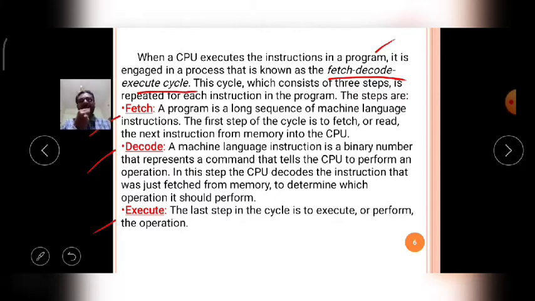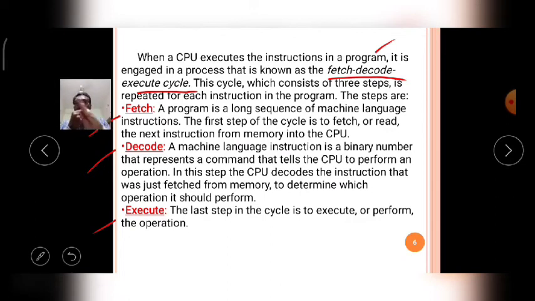Generally, a program is converted into machine level language. So the machine level language program contains a long sequence of instructions. The fetch mechanism will receive the first instruction, then the second instruction, then the third instruction, and so on up to the nth instruction.